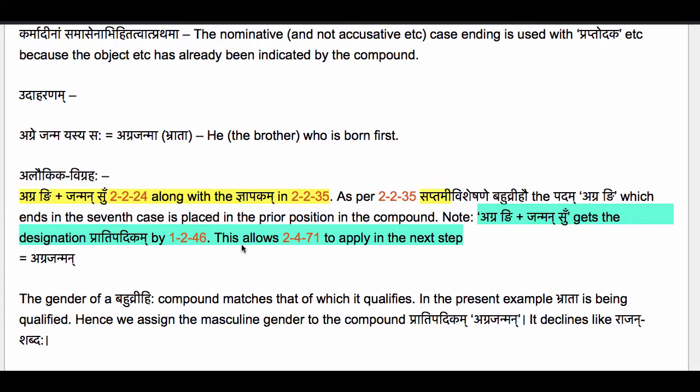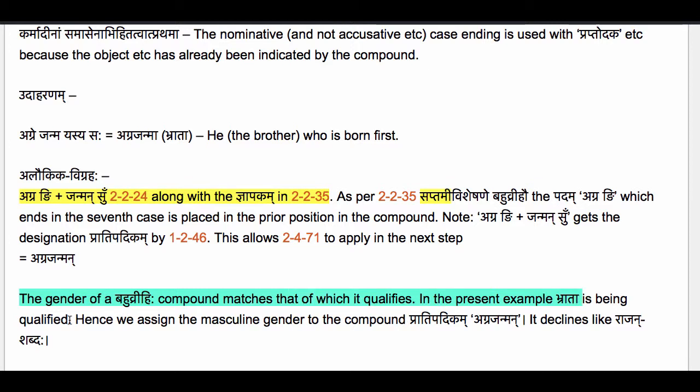Krut tadhita samasascha, because we have formed a samasaha. That in turn allows us to apply 2471 supo dhatu pratipadikayoho to perform the luk elision on the sup affixes ni and su, which are inside the compound pratipadikam. So we get the final compound pratipadikam agrajanman. Now we know that the gender of a bahuvrihi compound matches that of which it qualifies. In the present example, bhrata, the brother, is being qualified. Hence we assign the masculine gender to the compound pratipadikam agrajanman.